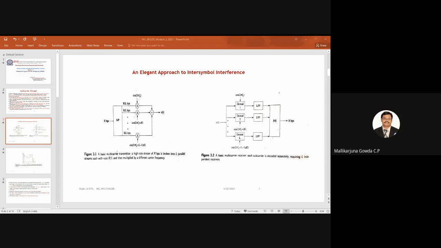Yes, so hope you are able to get the idea how it is an important solution or approach to eliminate intersymbol interference. What do we do, right? Hope, shall I proceed further?